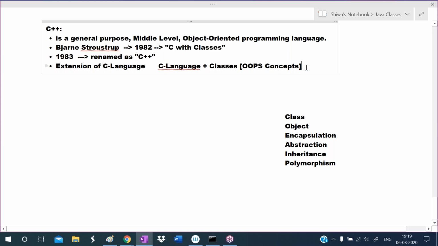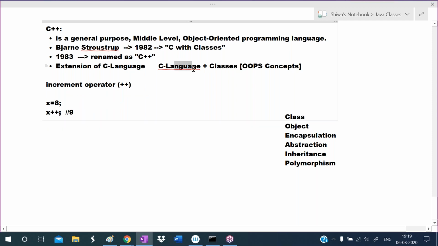So why did they give the name C++? Because in the C language there is one operator, the increment operator. You already know this one. The symbol for the increment operator is plus plus. For example, x value is 8. I'm writing x++. x++ means now the x value will become 9. So the x value will be increased.